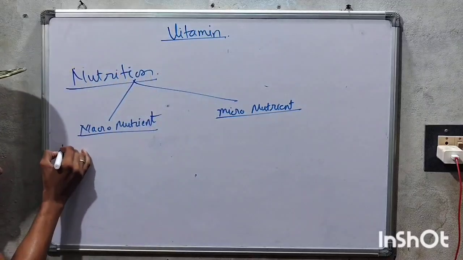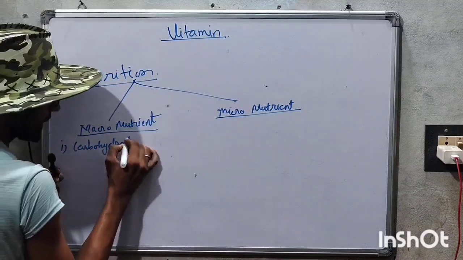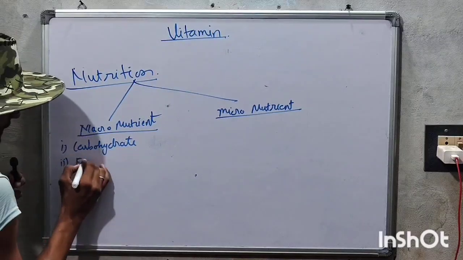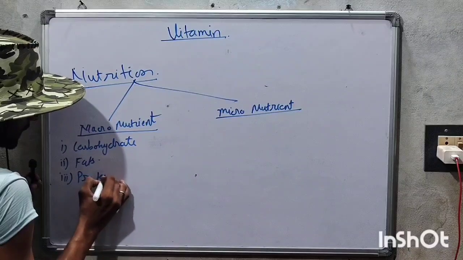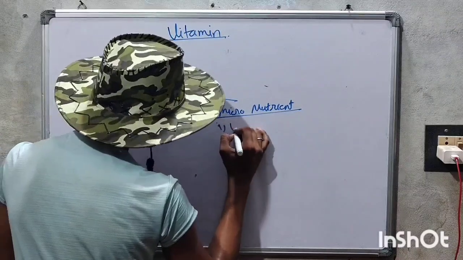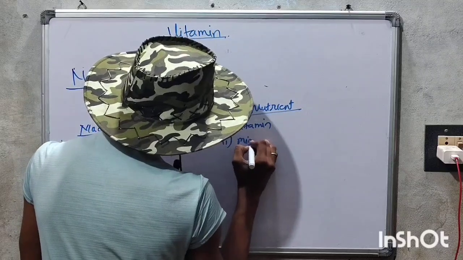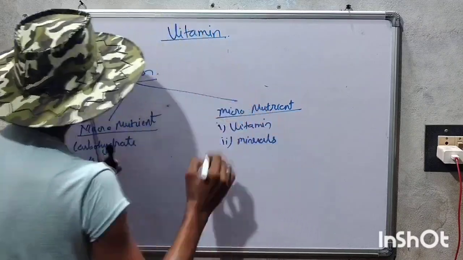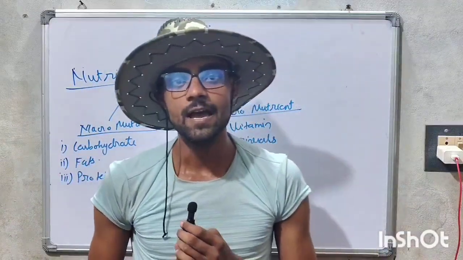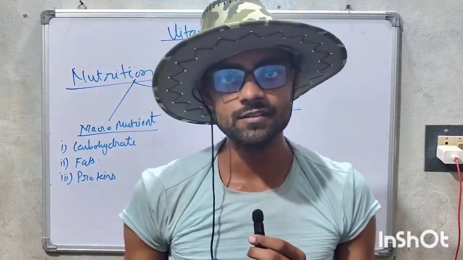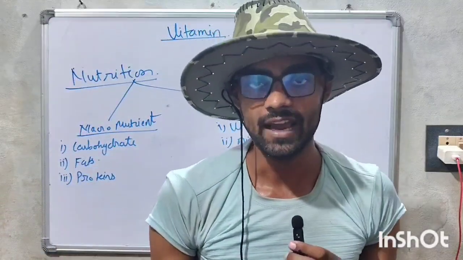Macronutrients contain carbohydrate, fats, and protein, and micronutrients contain the vitamins and minerals. So nutrition is generally divided into two parts. The first one is macronutrients, which consist of carbohydrate, fat, and protein, and micronutrients, which consist of vitamin and mineral.